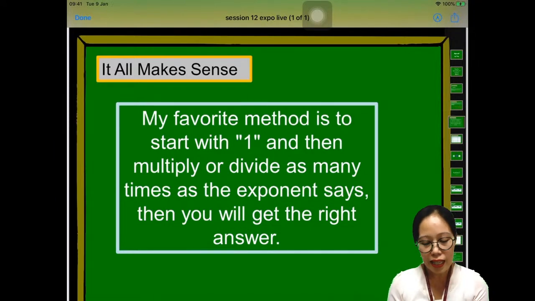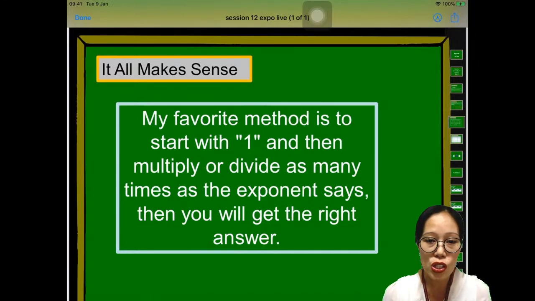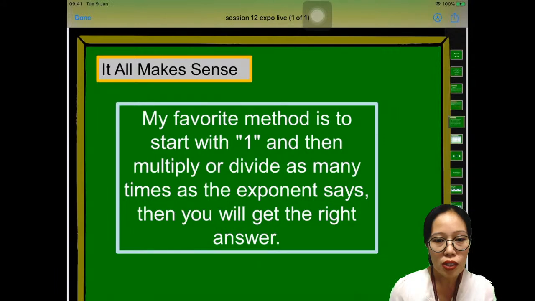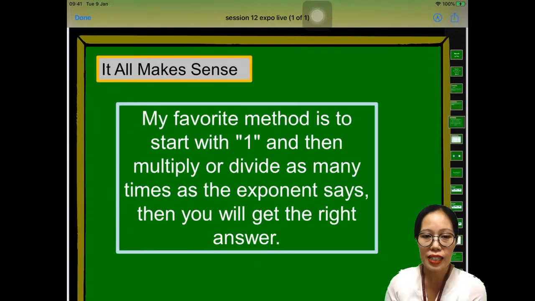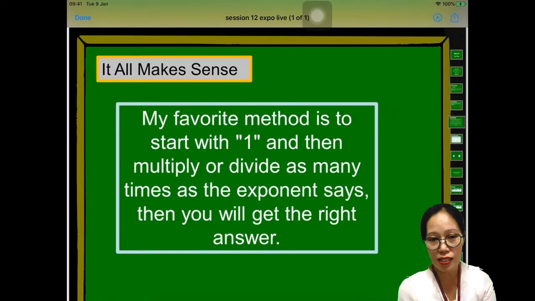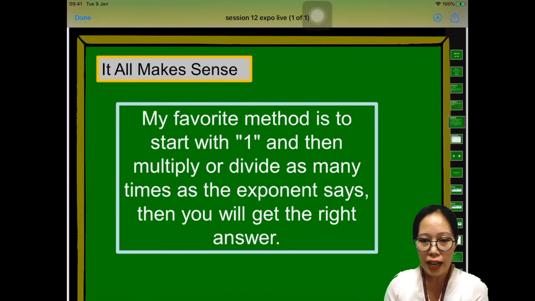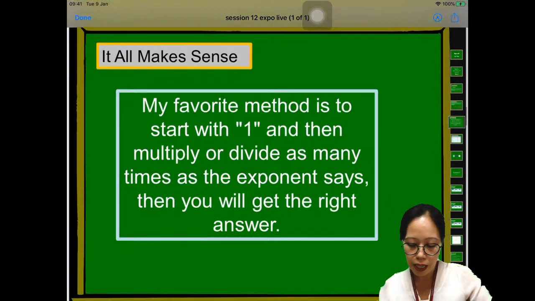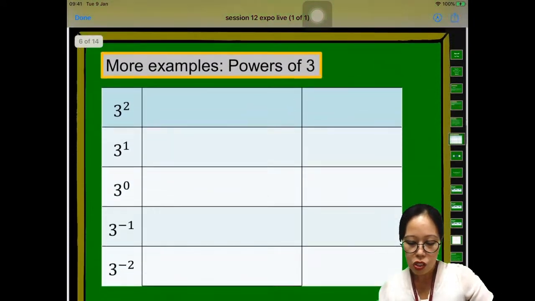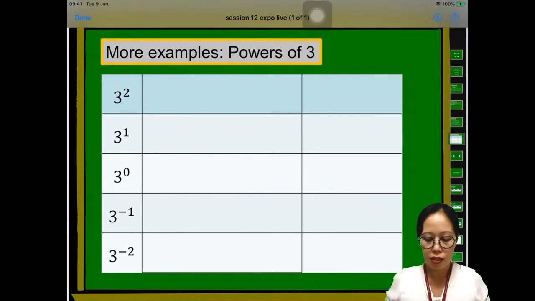So it all makes sense. My favorite method is to start with 1 and then multiply or divide as many times as the exponent says. Then you will get the right answer. So for you to understand this, let's have some example, and let's use the powers of 3. So first, let's start with the positive exponent.